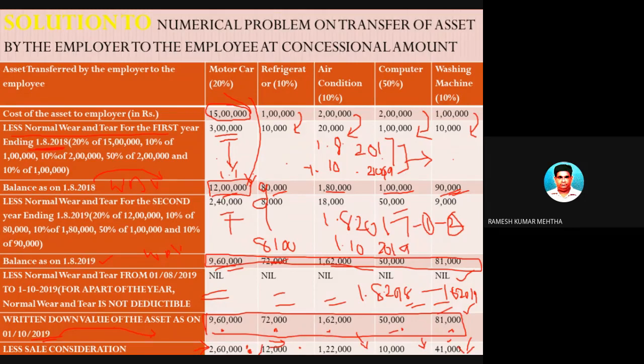7 lakhs in the first case, 6 lakhs 60,000 in the second case, 40,000 in the third case, again 40,000 in the fourth case, and 40,000 in the fifth. So this is added to the gross salary of the employee, and then we will arrive at the taxable value of salary of the employee. So hope you have understood it.